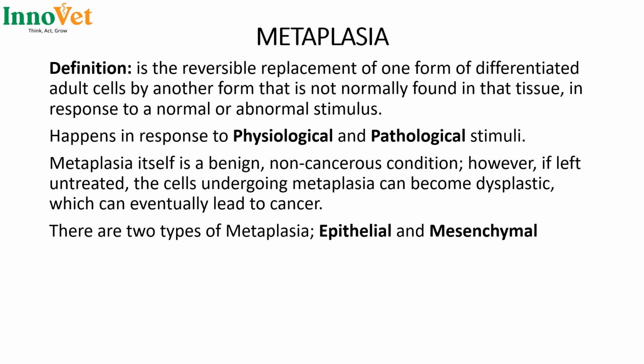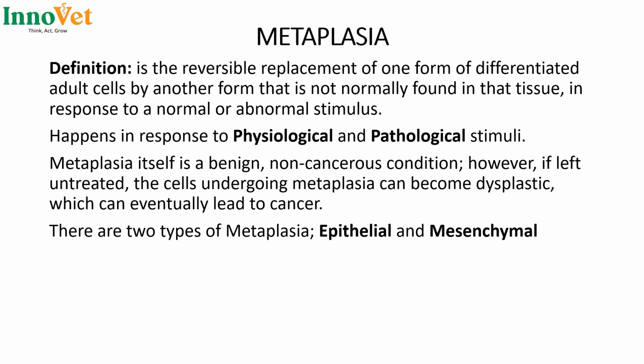Moving on to metaplasia. Metaplasia is the reversible replacement of one form of adult cells by another form that is not normally found in that tissue in response to normal or abnormal stimulus. Then these stimuli can be physiological or pathological. Hence, metaplasia has also two types, which may be physiological or pathological.